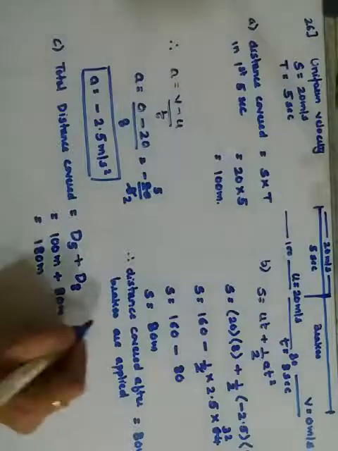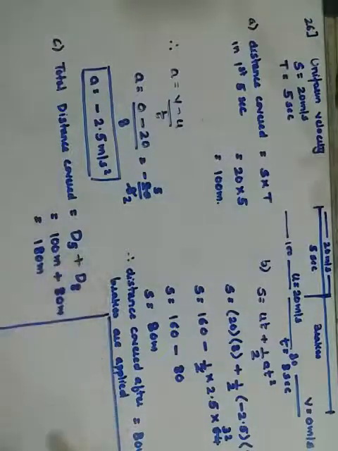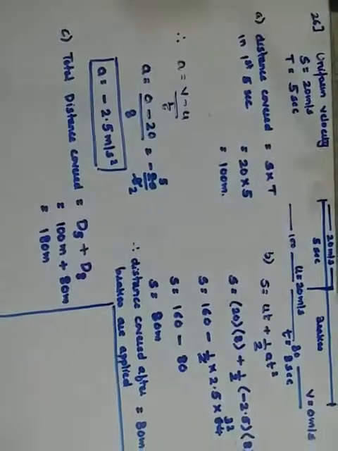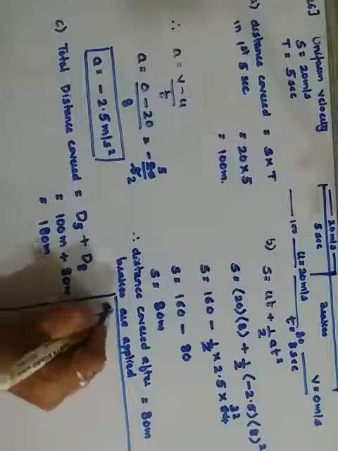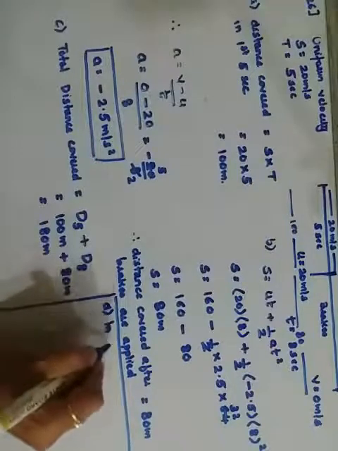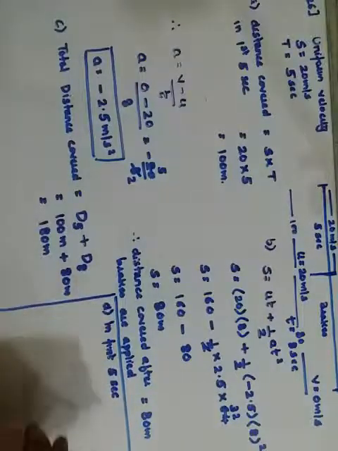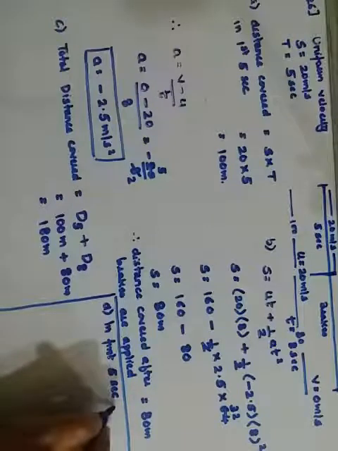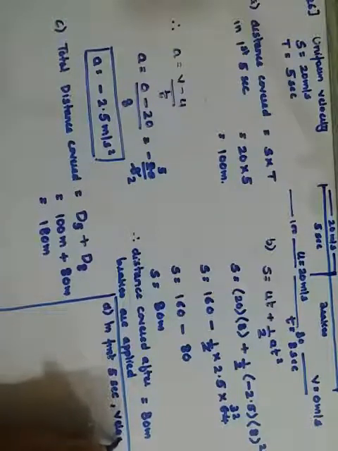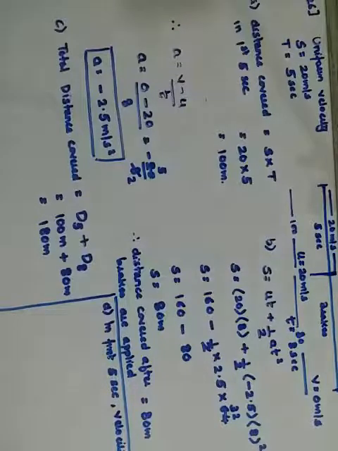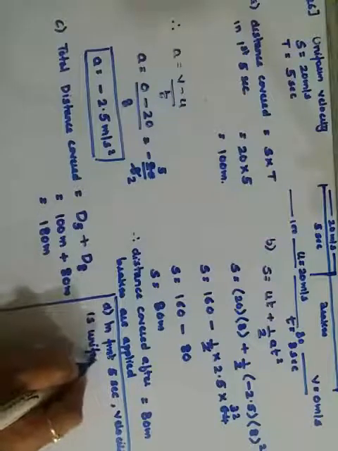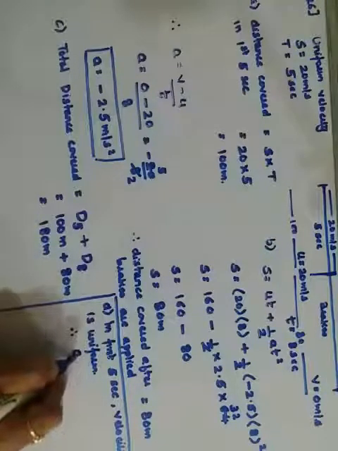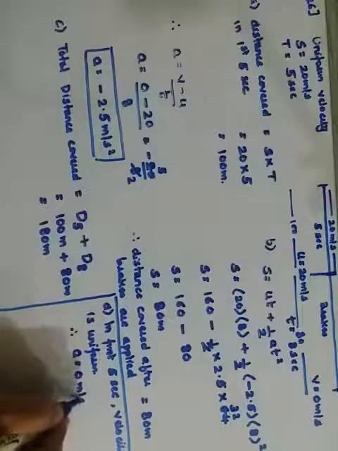Okay, then they have asked the acceleration in the first 5 seconds. Okay, D part. For the D part, look at it carefully. In the first 5 seconds, the velocity is uniform. That means there is no change in velocity. This means its acceleration will be 0 meters per second square.